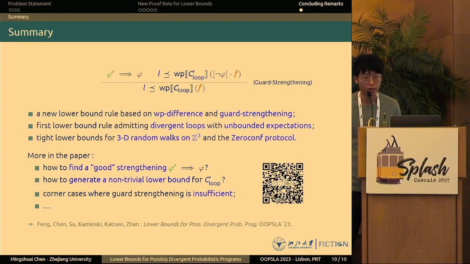Yes, the short answer is there are. I have two examples of this. I wouldn't go into detail of that, but basically the first example is a program where just applying a very trivial strengthening does not work, let's say simply putting a bound on some variable. This does not work. But we carefully tune such an example such that the variable takes values in a spiral pattern, such that you can only use a circle as a strengthening, right? And the second example says there just does not exist any meaningful strengthening. We also have an example of that.